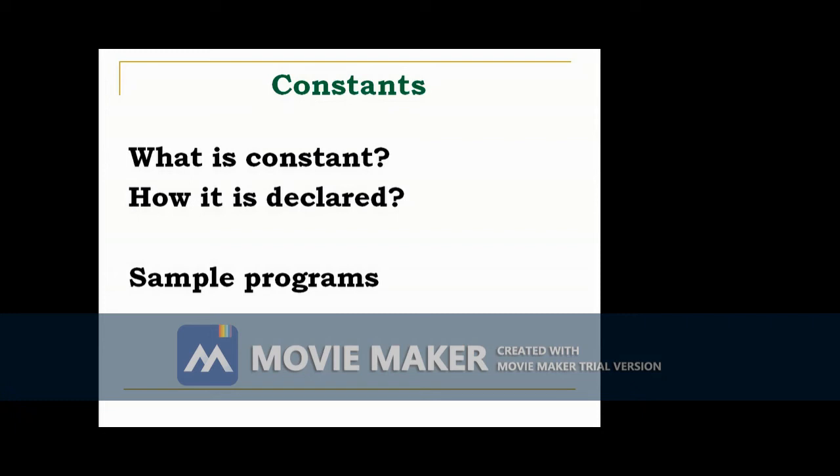So constant variables are declared with the final modifier. A final variable cannot be modified during the execution of a program. How is it declared? Final, then the data type, then the constant variable name equal to some value. For example, final int a equal to 10. Here a is a final variable with the value 10.